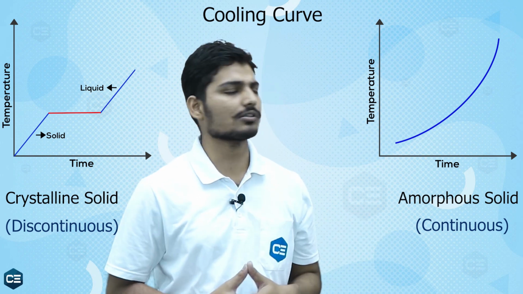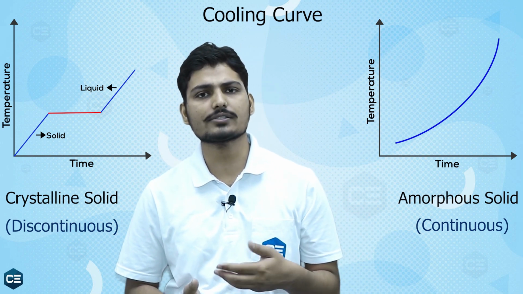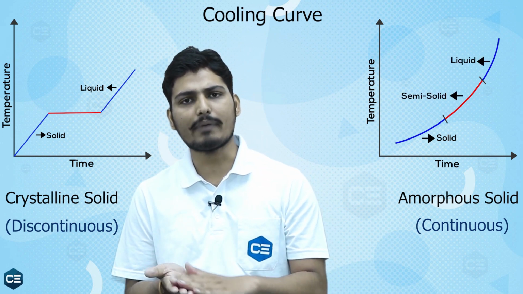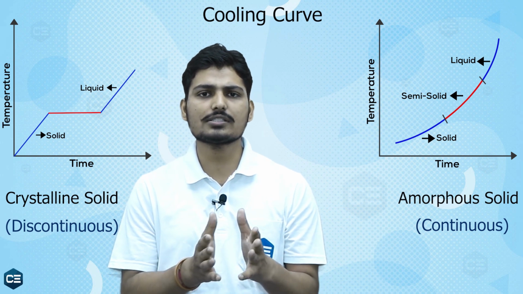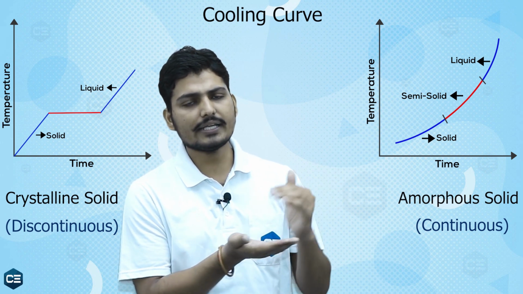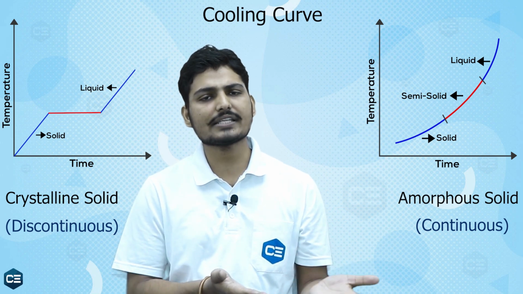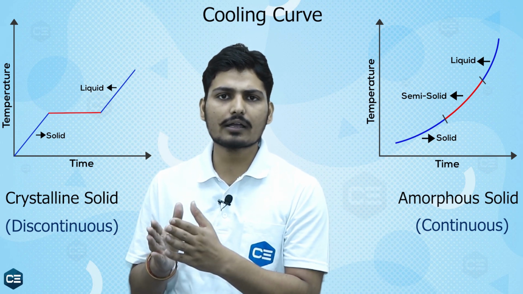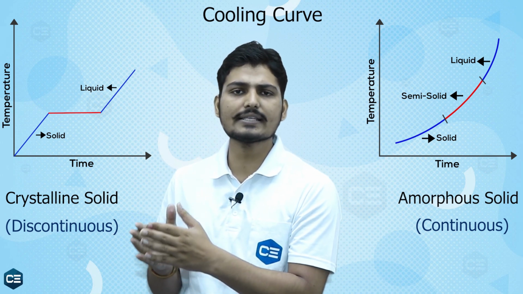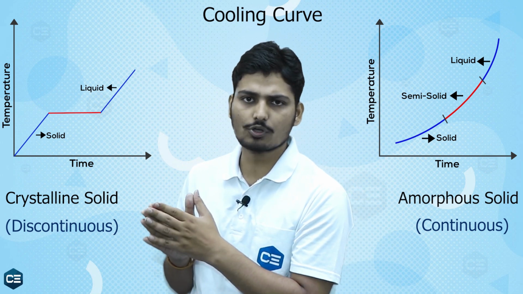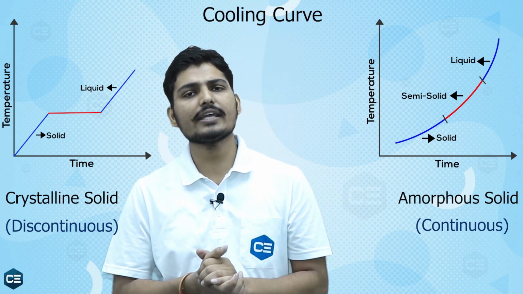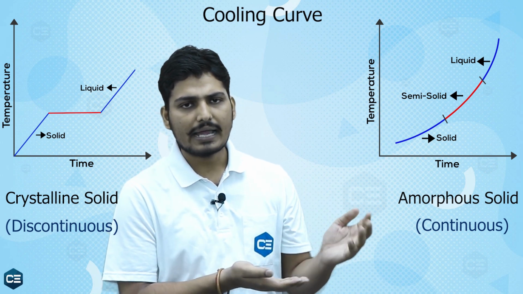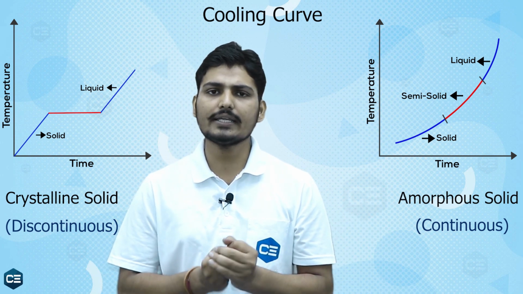But in amorphous solids, as we start to heat the solid, first it softens, then it flows and starts to melt. There is nothing which stops the temperature from rising. It is continuously melting and the temperature is continuously rising. So we cannot define where the amorphous solid has reached a completely molten state. So the amorphous solid does not have a sharp melting point. It melts over a range of temperature and the curve obtained is completely continuous.